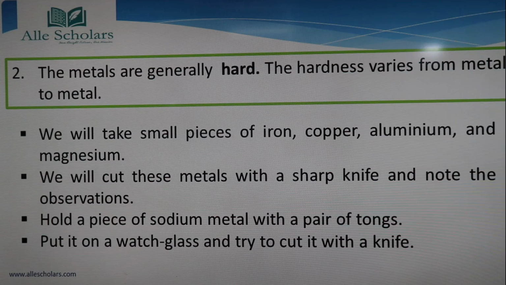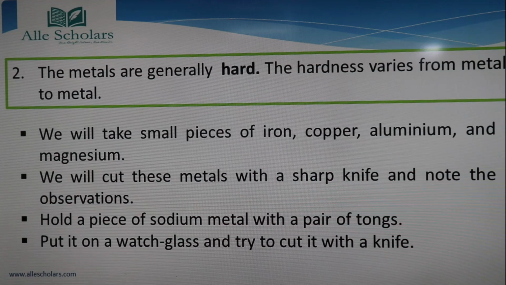So now we will see the second property. The second property says that metals are generally hard. The hardness of metals varies from metal to metal, and this hardness depends upon the type of metal. Some metals may be very hard, and some metals are soft, only a little bit hard. So it varies. It is not necessary that all metals are going to be very hard.